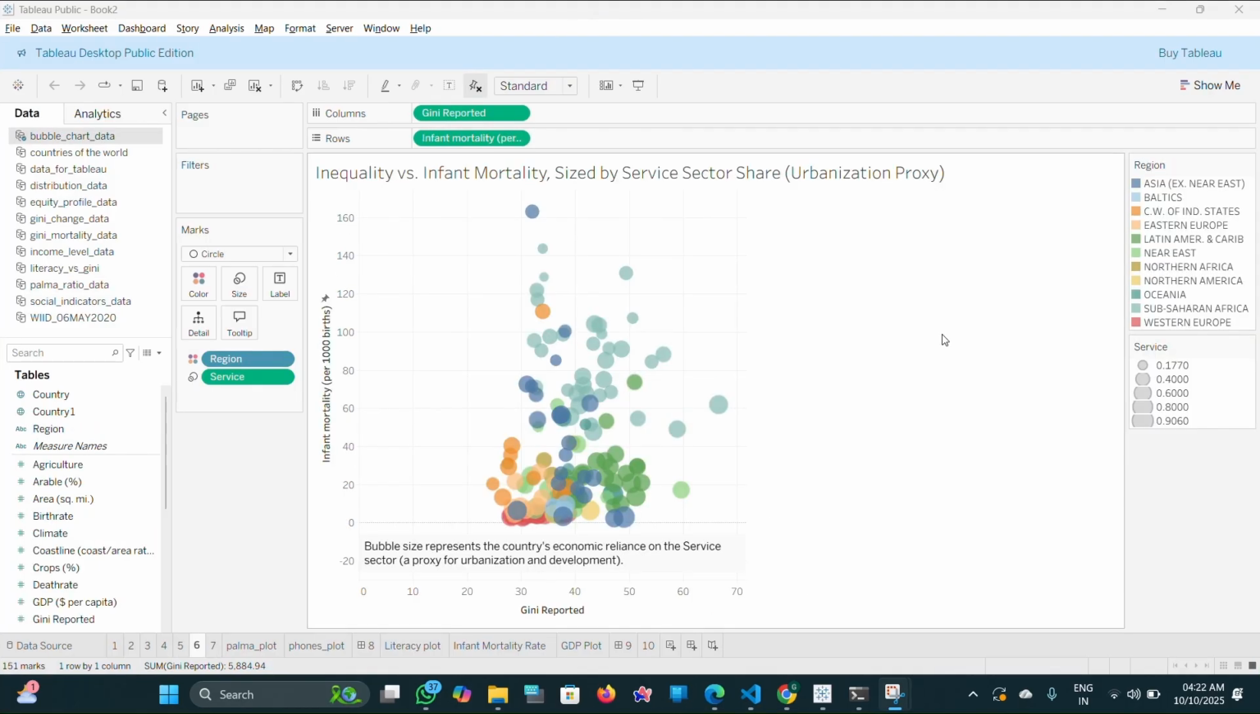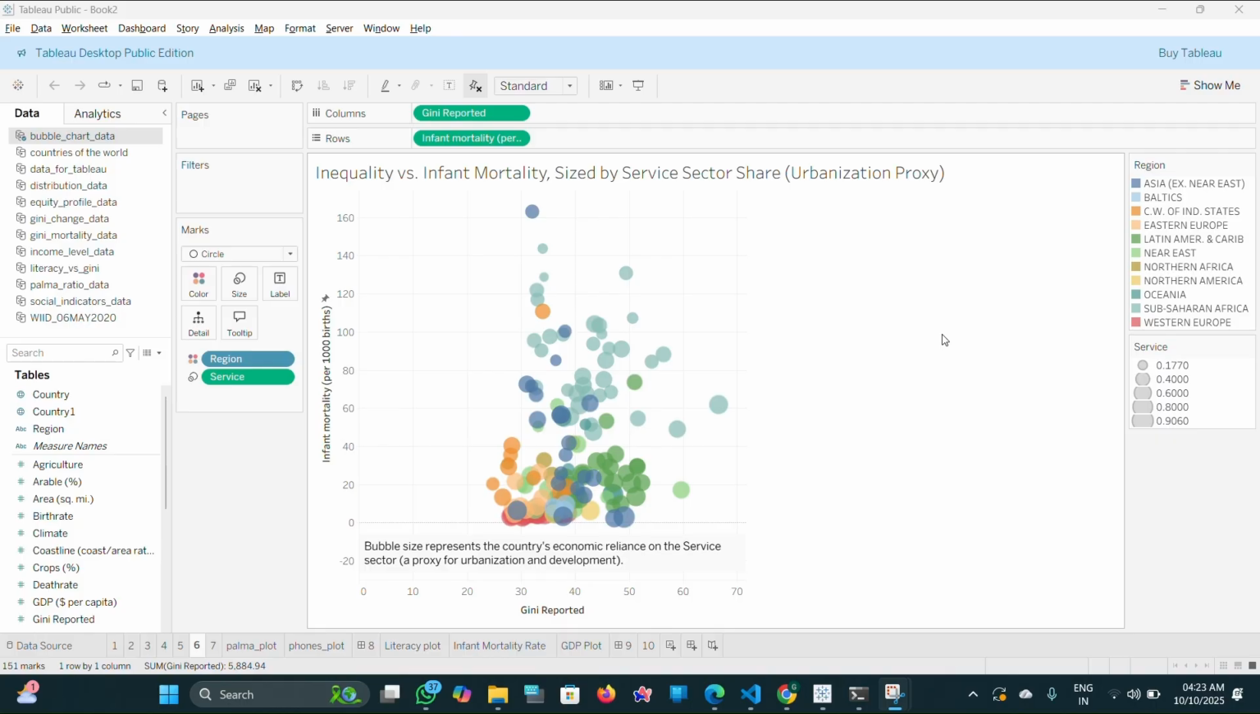The sixth question is, do countries with similar inequality levels show different health outcomes based on factors like urbanization? To explore this, I built a bubble chart. The x-axis is the Gini index and the y-axis is infant mortality. The key variable here is the size of the bubble, which represents the size of a country's service sector, acting as a proxy for urbanization. Larger bubbles mean more urbanized nations.